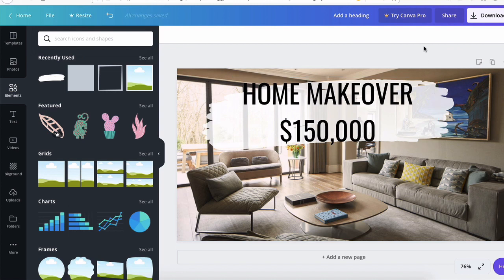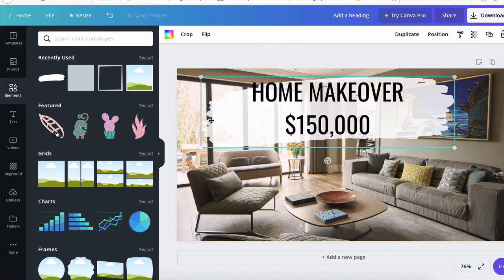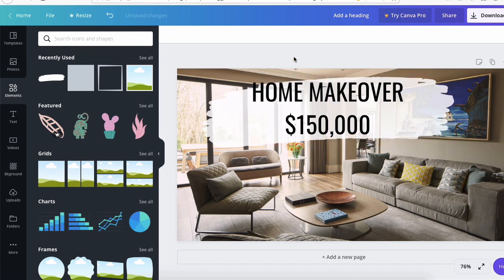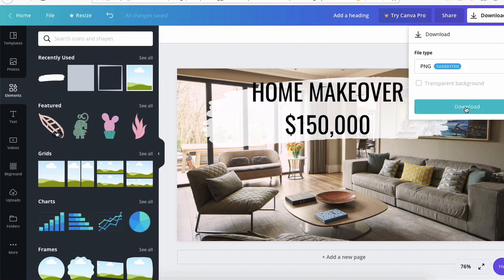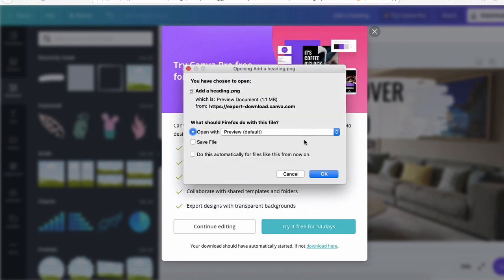Now, I'm not a really good graphic designer, so you can definitely play with this to get it to where you want it to be. So let's make it a little bit less. Okay, so now we have an ad that more or less works, and this is going to be fine for our example. What you want to do is download it. It's going to save, prepare your design, and then download it here. We're going to say file.